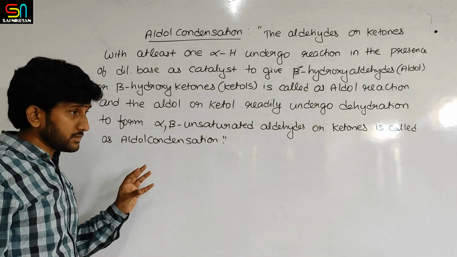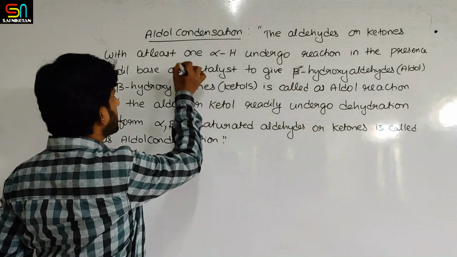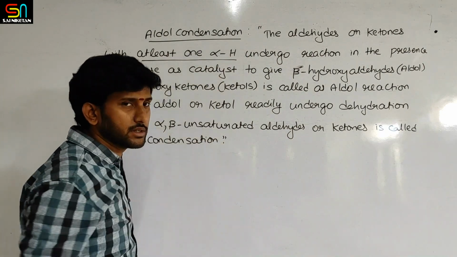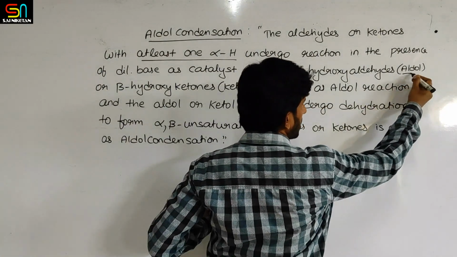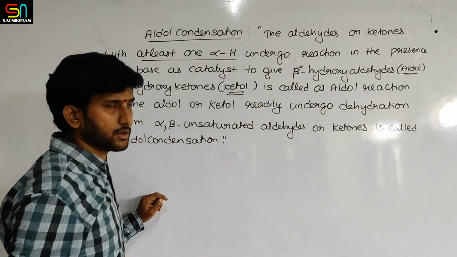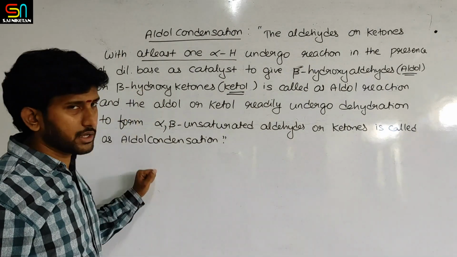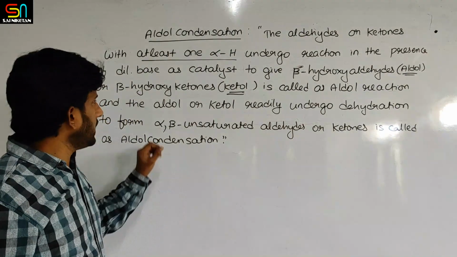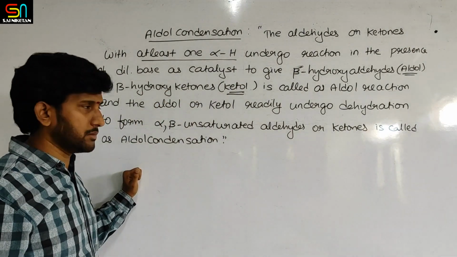So any aldehyde or ketone, if it has at least one alpha hydrogen, will undergo reaction with base to form aldol or ketol. What is aldol? Beta hydroxy aldehyde. What is ketol? Beta hydroxy ketone. And these beta hydroxy aldehydes and ketones are somewhat unstable.